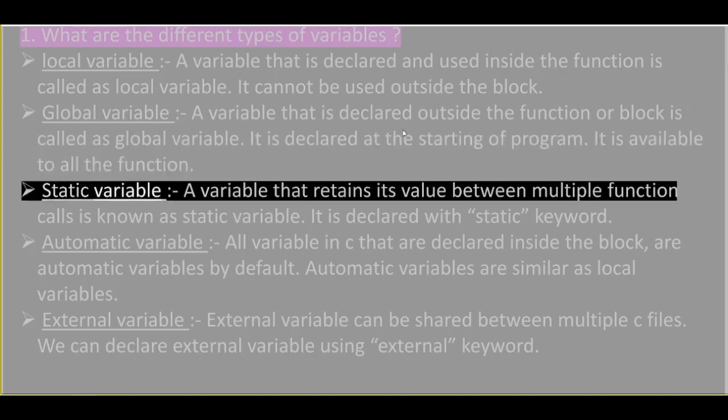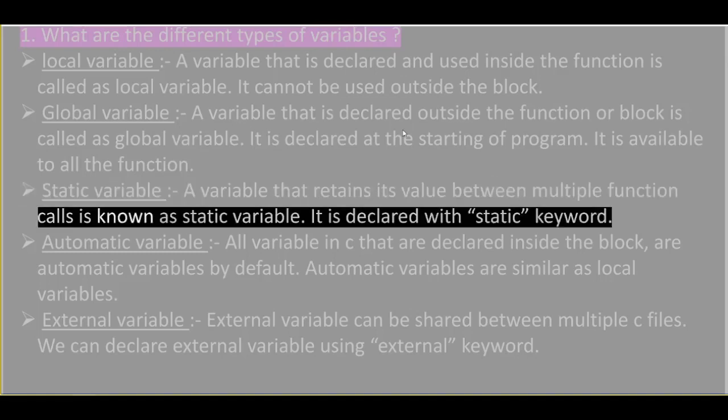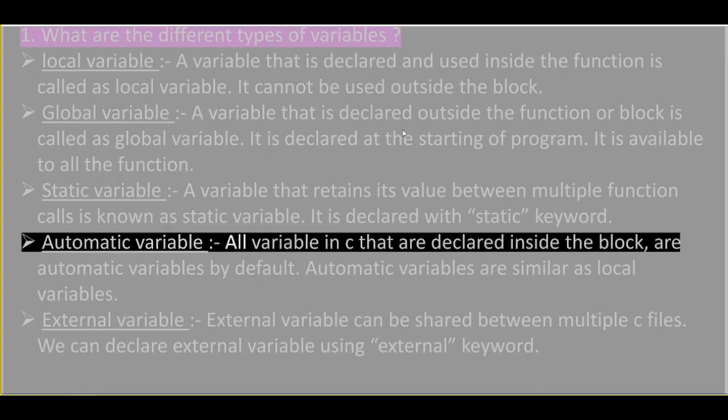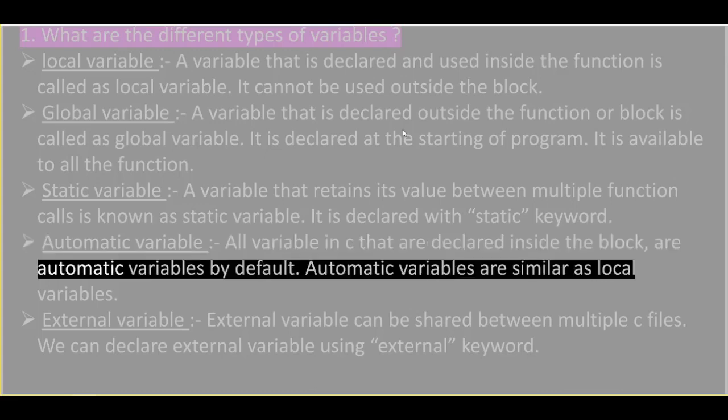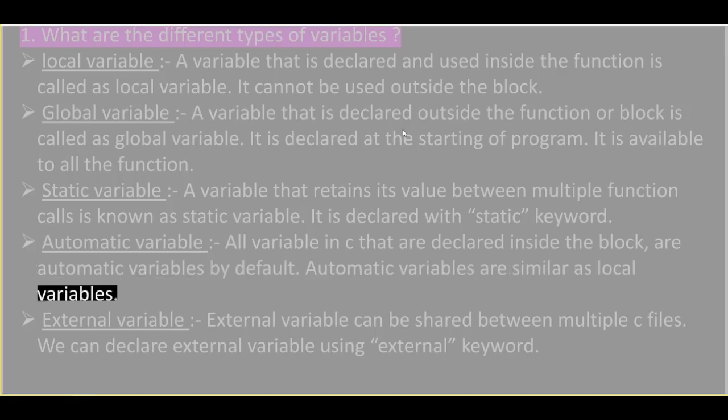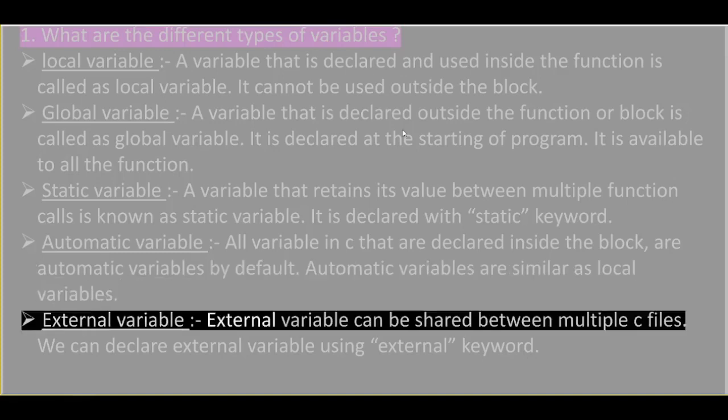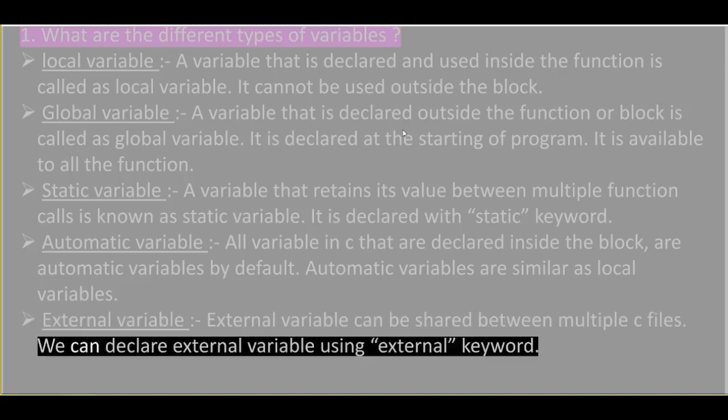Static variable: a variable that retains its value between multiple function calls is known as a static variable. It is declared with the static keyword. Automatic variable: all variables in C that are declared inside the block are automatic variables by default. Automatic variables are similar to local variables. External variables can be shared between multiple C files. We can declare an external variable using the extern keyword.